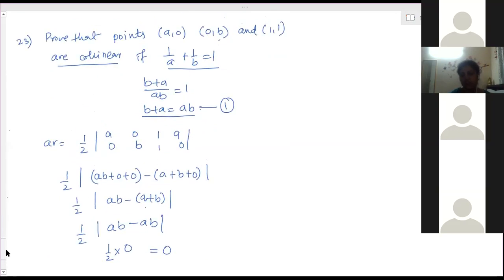We have to show that points are collinear by using that given condition. So the given condition, after solving, we get B plus A is equal to AB. Then we try to find out the area of those 3 points. In that we got AB minus A plus B. So at that place substitute A plus B as AB and then find the answer. So 1 by 2 into 0 you will get. So that means area we will get 0 when that condition is used. So if the area is 0, this means that those points are collinear.